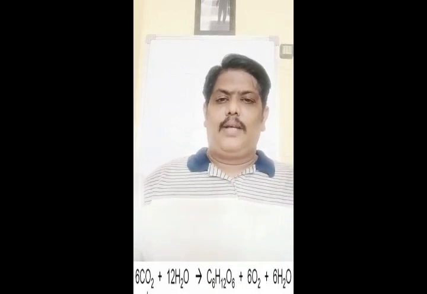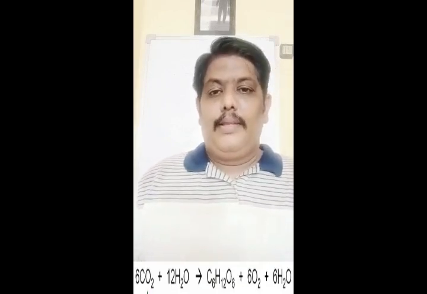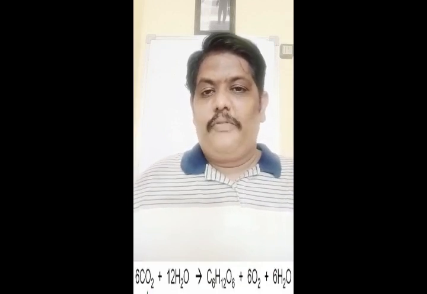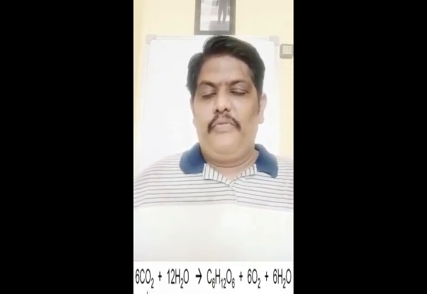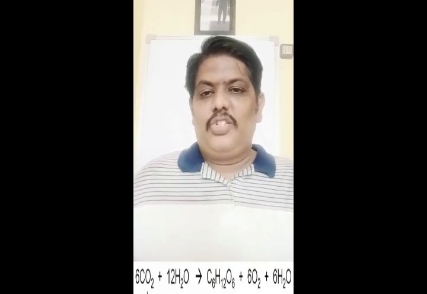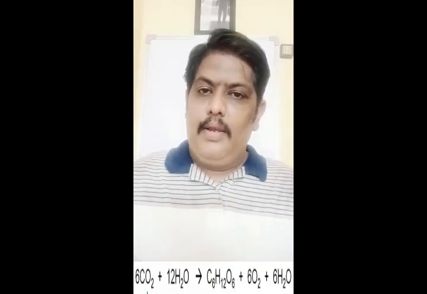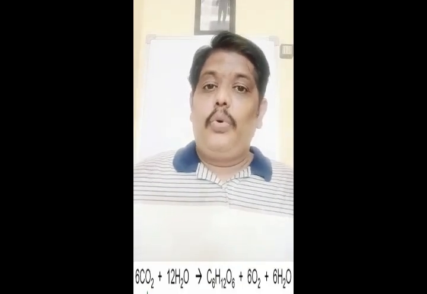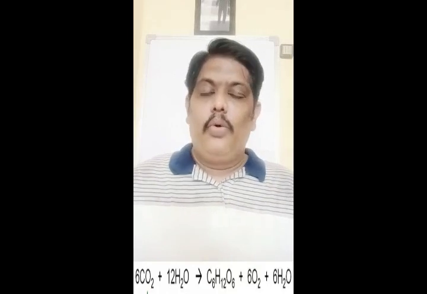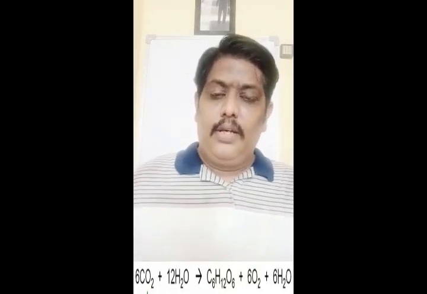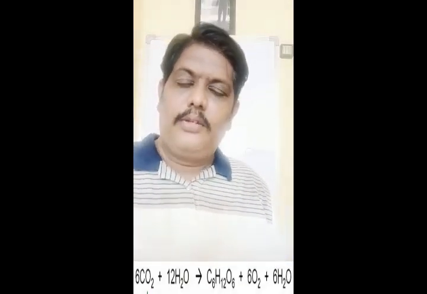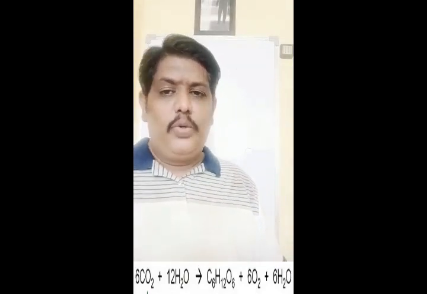The first one is carbon dioxide. They say that carbon dioxide is essential for photosynthesis. Now we have to prove whether carbon dioxide is really essential for photosynthesis or not. The next one is water, and we have to prove whether the plant can prepare its own food material without water or not. The third one is sunlight. We have to prove whether plants can prepare the food material in the absence of sunlight or not. And the next one is chlorophyll. Will they use chlorophyll in the process of photosynthesis or not.